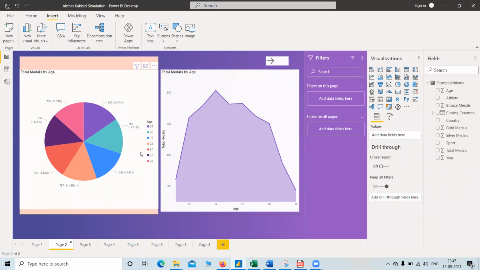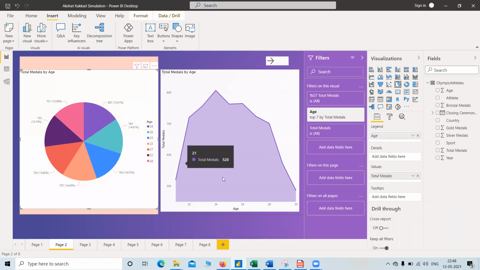These charts are the scatter plot and the line area which are covered. In the scatter plot, we have the age and the total medals. We can see over here that 15%, that is 807 of total medals, are available for the age group of 24. For 26 there are 765, for 25 there are 763, and so on.